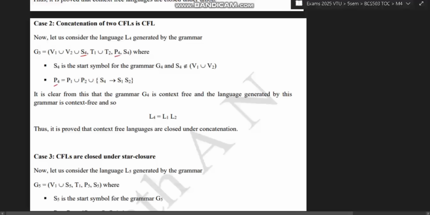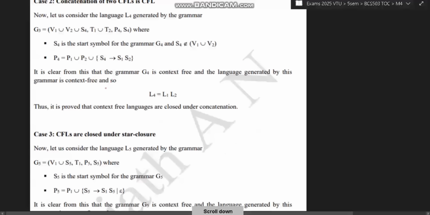See, 4 and 3 doesn't matter. You have to write it in this way. Okay, means any different number. Next, after this, what is there is very simple. You just have to write P4 is equal to P1 union P2 union S4 goes to S1 S2.